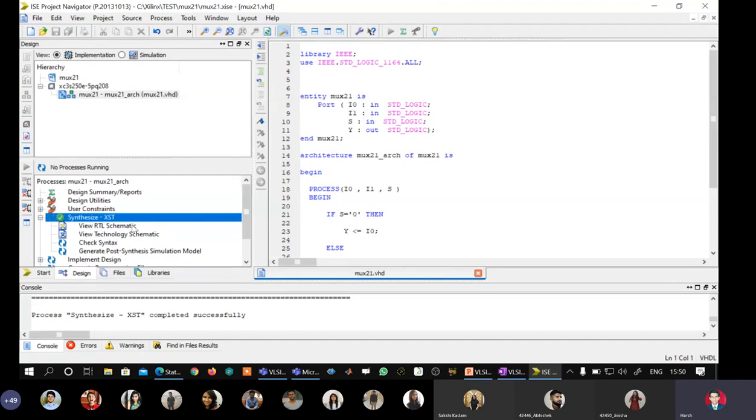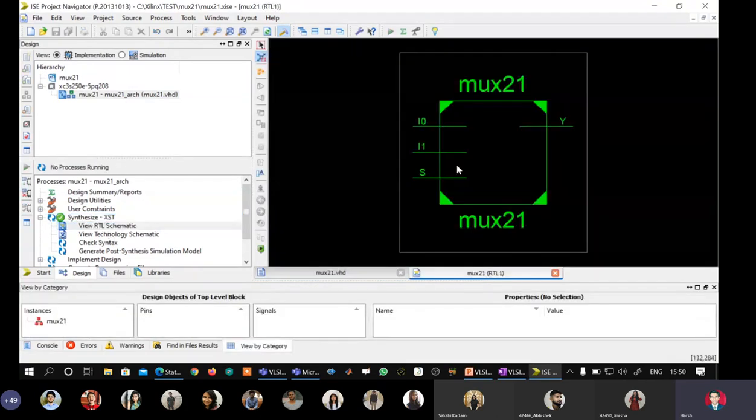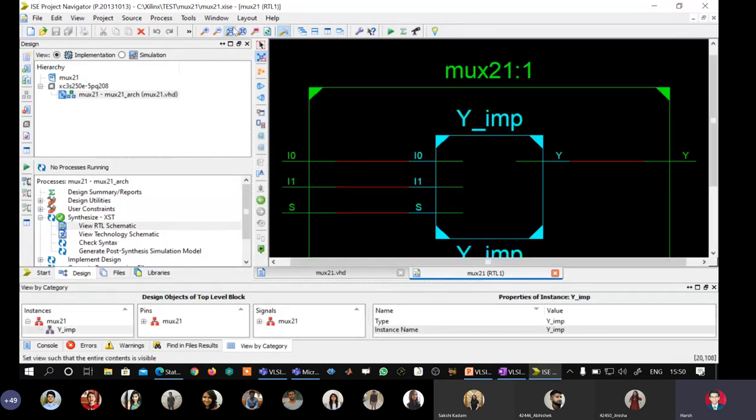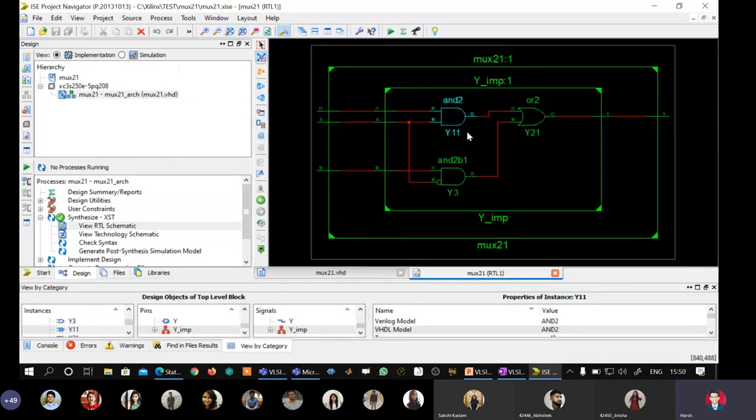So our synthesis is complete. Let us see what is the schematic generated inside. We see that this is our black box. I0, I1 and S are the inputs. Y is output. Let us go and see what is inside this black box. Okay, I will say zoom all. We are clearly seeing that this is a multiplexer. It is nothing but S bar ANDed with I0 or S ANDed with I1. So Y is equal to S bar ANDed with I0 or S ANDed with I1, which is nothing but the Boolean expression of a multiplexer.